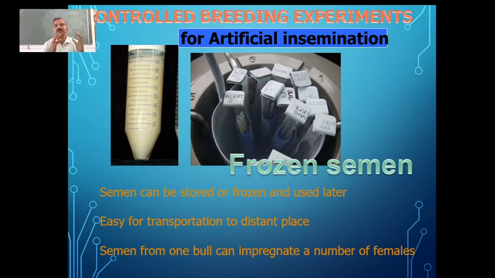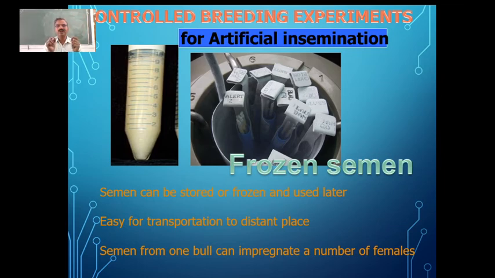In the natural environment, the bull may not be able to cross with many cows. In such a situation, if the bull has very good characters which are beneficial for us, we collect the semen, put it into pipes, store it, and it can be taken to distant places also.